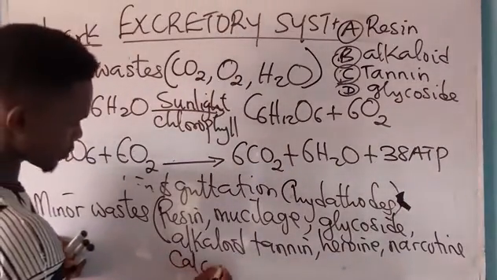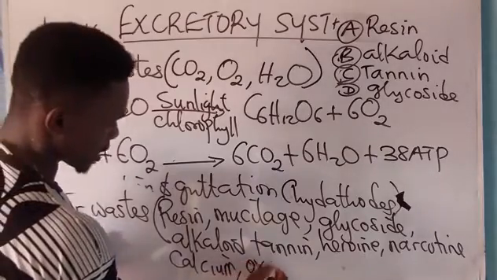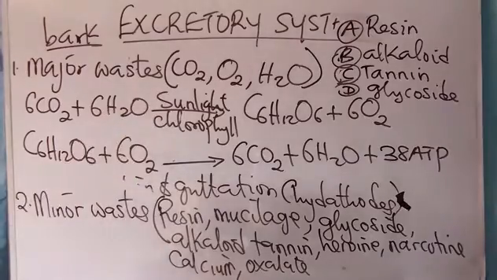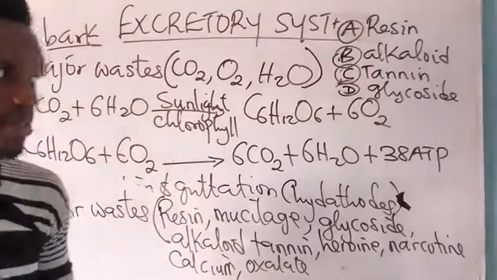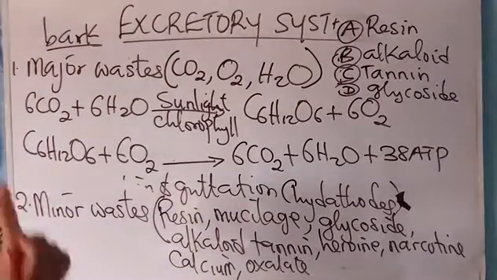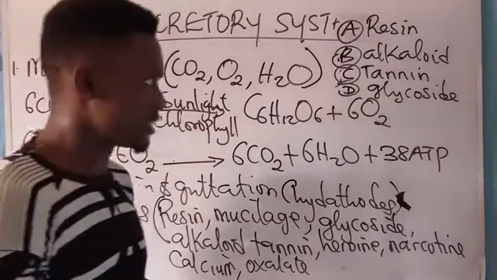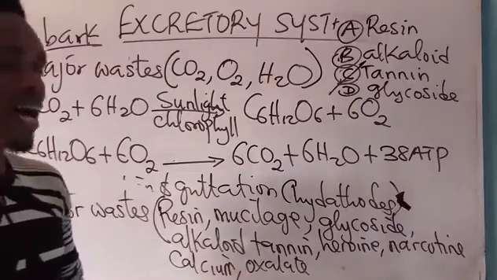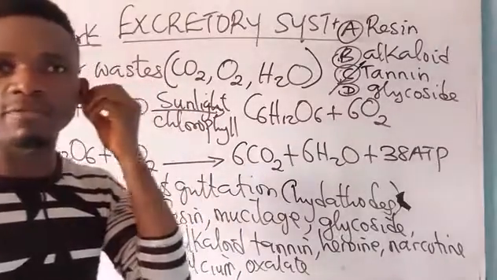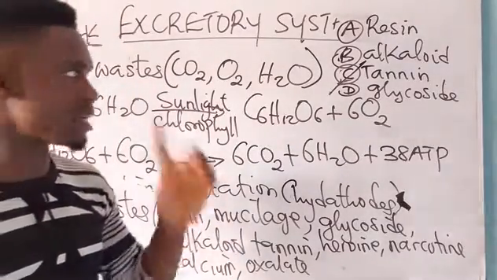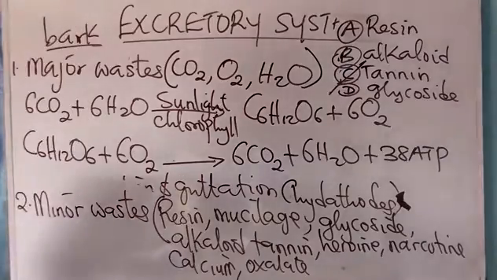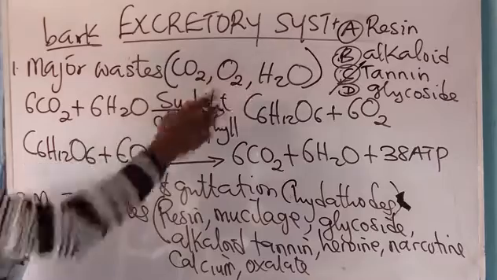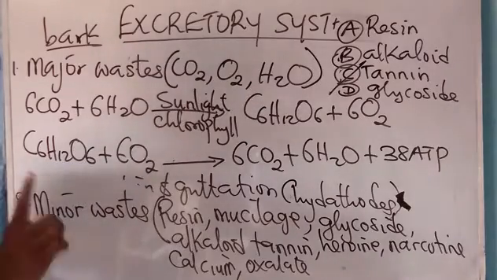Calcium oxalate is also a waste product. So which of those is used to convert hides and skin into leather? Please, it is tannin. Jambite, you are going to see this question. Tannin is used to convert hides and skin of animals into leather. Take note of that. And so these are examples of minor waste, and these are examples of major waste.